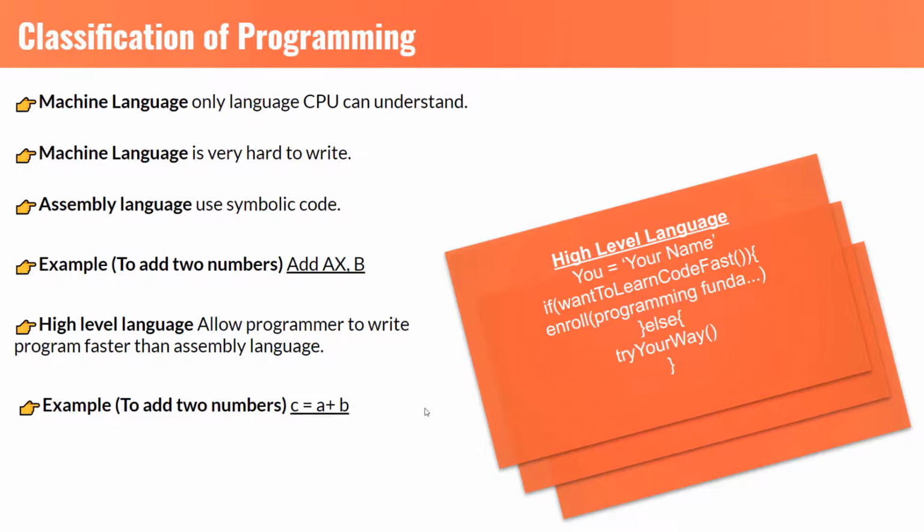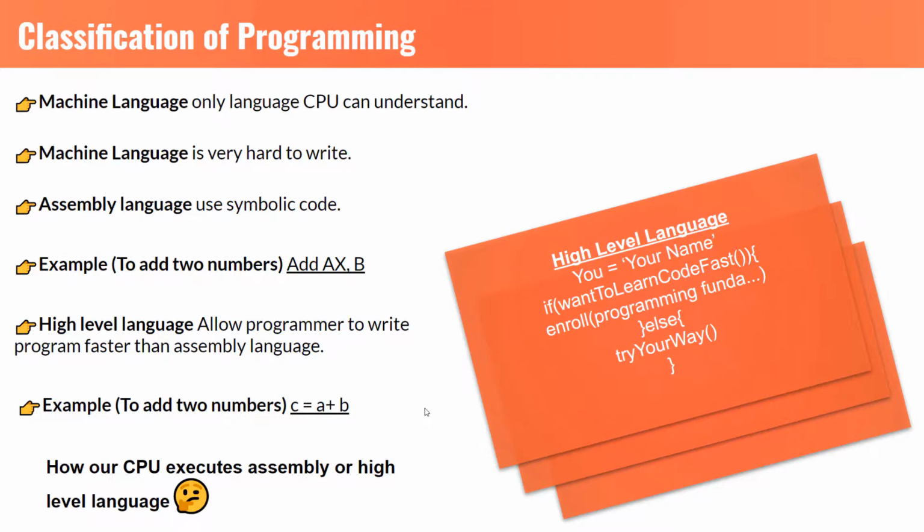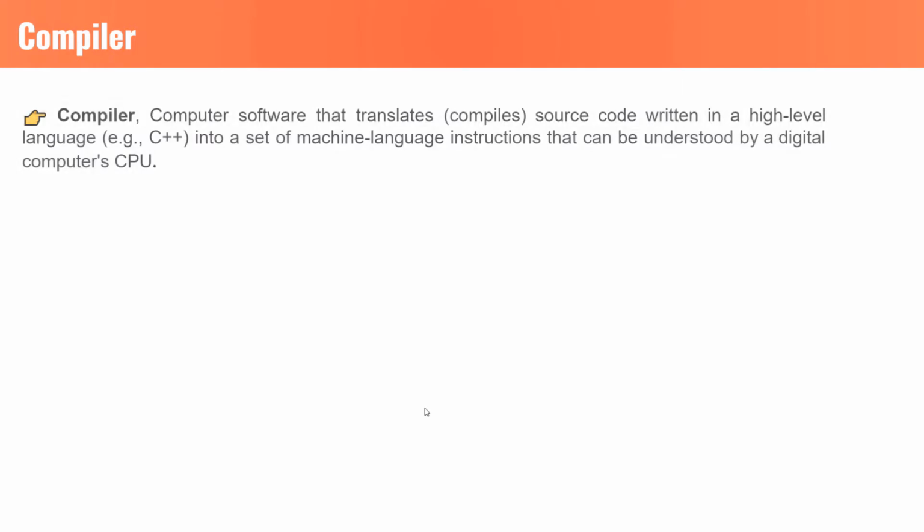Now the question is, if we write a program in a high-level language or assembly language, then how does our CPU execute those instructions? For this, we need something called a compiler. A compiler is computer software that translates or compiles source code written in a high-level language or assembly language into a set of machine language instructions that can be understood by a digital computer's CPU.